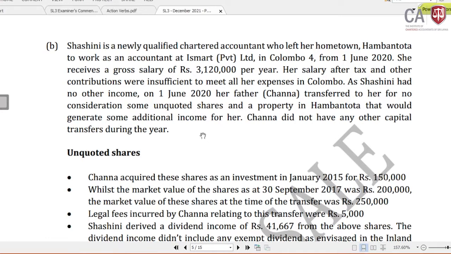It's really important, and again I need to tell you, you cannot go with selective learning on these special realization provisions. It's very, very important. Previously it has been tested, and this time in the paper it has been tested in a different manner. In future also it can be tested. Therefore, please go through these special realization provisions on the realization of assets on behalf of the person. Okay. Now let me come to question 1, the part B discussion.